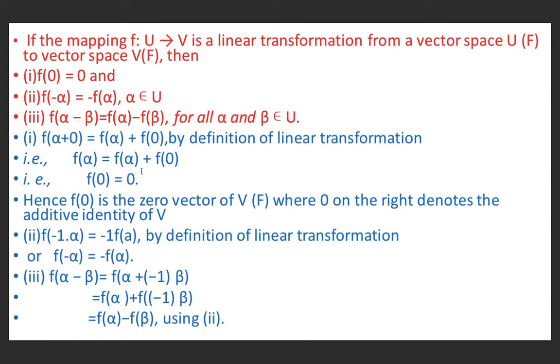So because on the left-hand side we have f(α), and here it is f(α) + f(0), by the property of vector space we have f(0) equal to 0. Hence f(0) is the zero vector of V(F), and the 0 on the right denotes the additive identity of V.